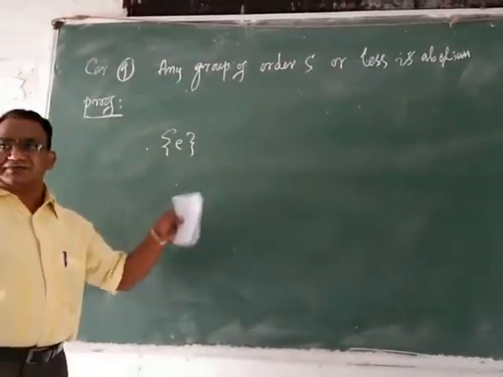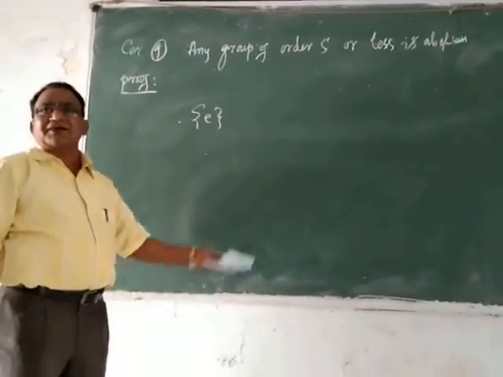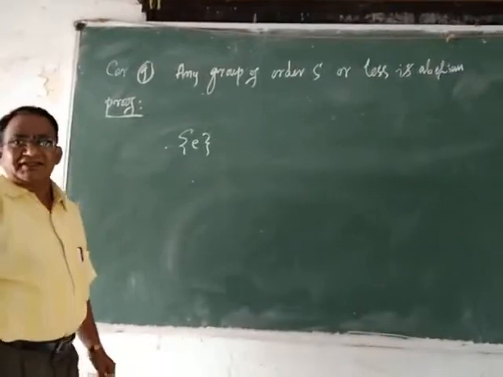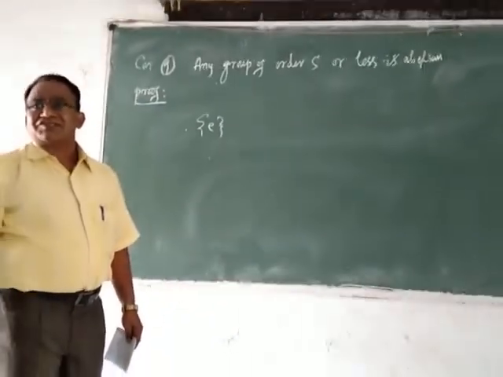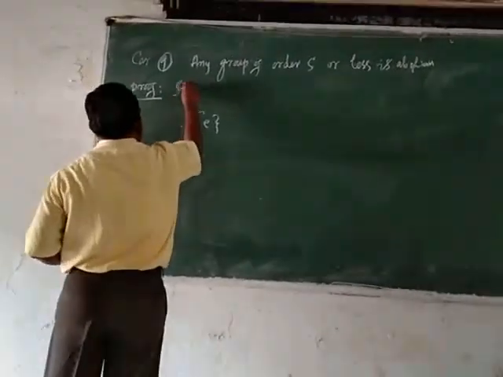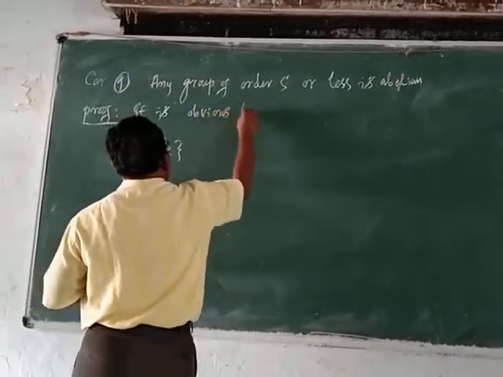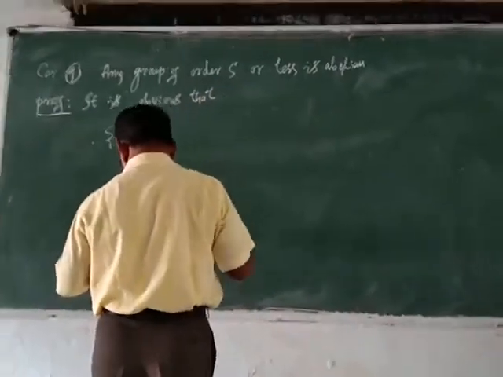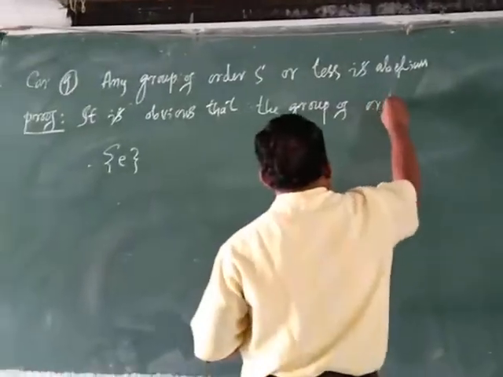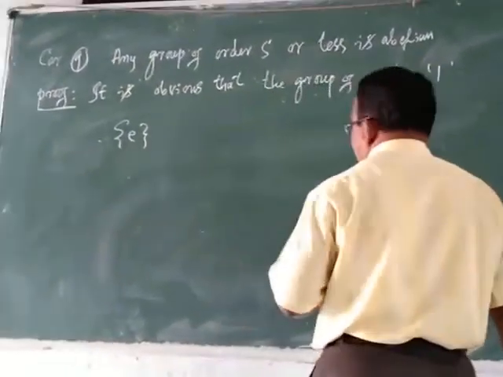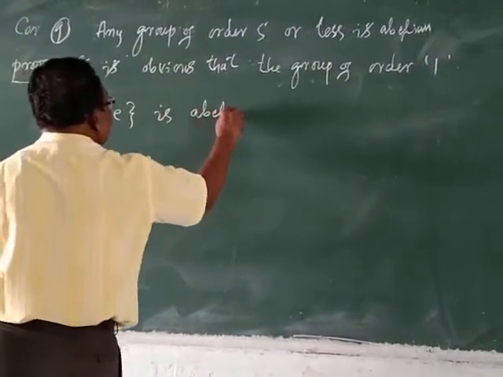Then order of e is equal to 1, and obviously it is abelian, since e times e is equal to e times e, which is of the type a times b is equal to b times a. So it is obvious that the group of order 1, the singleton e, is abelian.